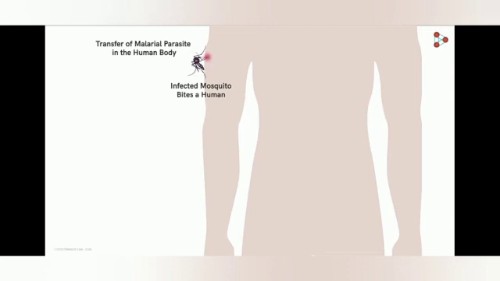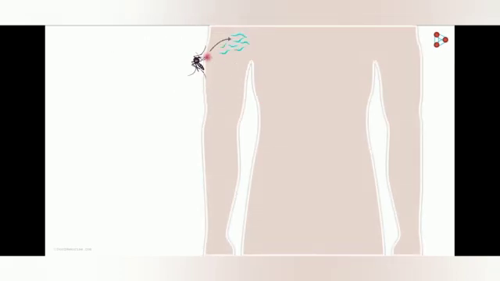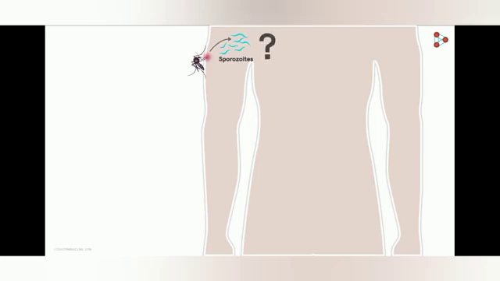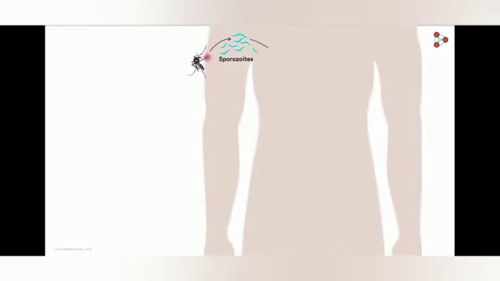It is with the salivary secretion of the Anopheles mosquito that the parasite gets a chance to enter the human body. The disease-causing Plasmodium gets transferred from mosquitoes to humans in the form of sporozoites. At this particular stage, they are capable of causing an infection in the human body. Once they enter the bloodstream of the human, they eventually reach their target, that is the liver. Here they attack the liver cells and stay inside them for quite a long time.